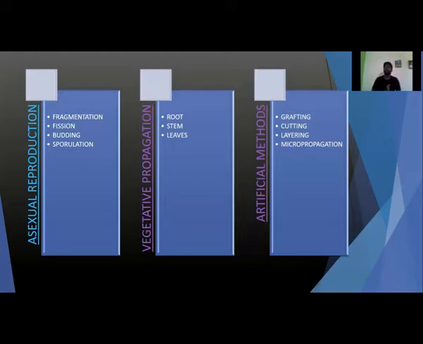In a broad sense, asexual reproduction is the formation of offspring without the formation of a gamete. If we consider these three topics, asexual reproduction, vegetative propagation, and artificial methods, there will be no involvement of sexual gametes.